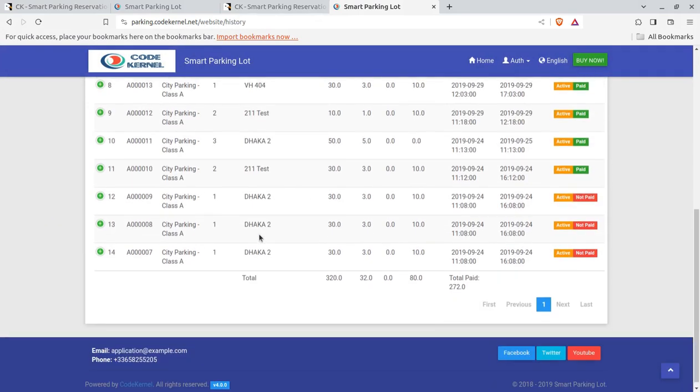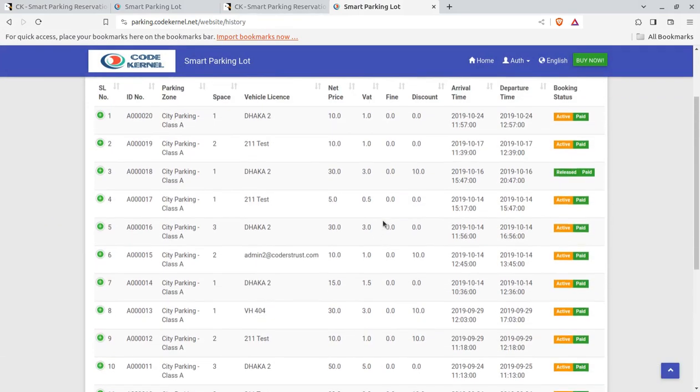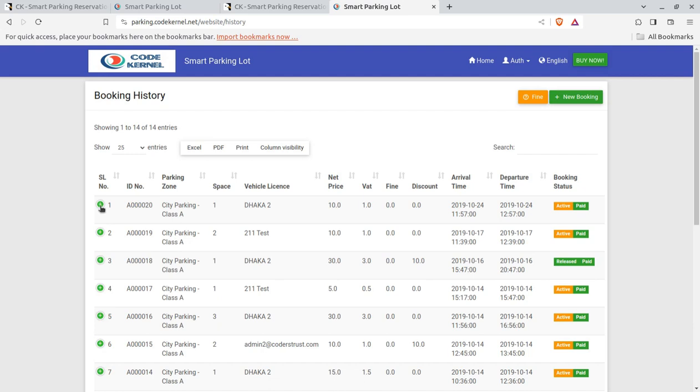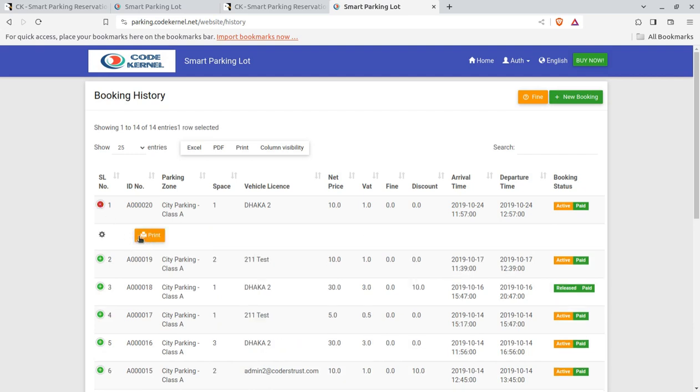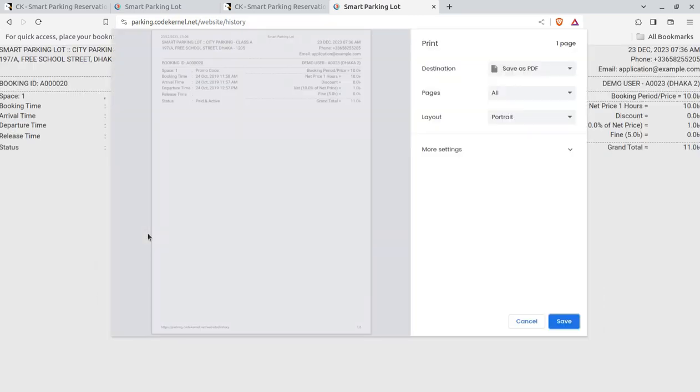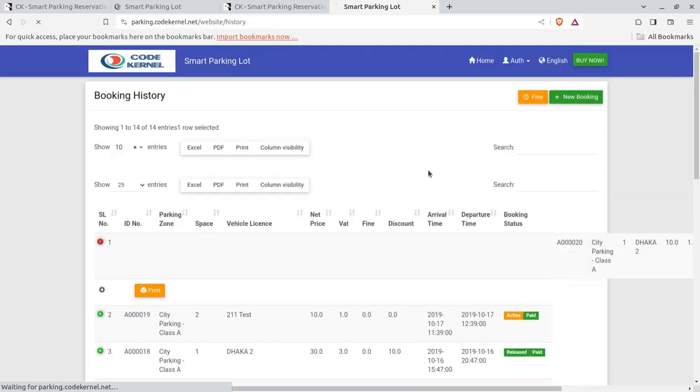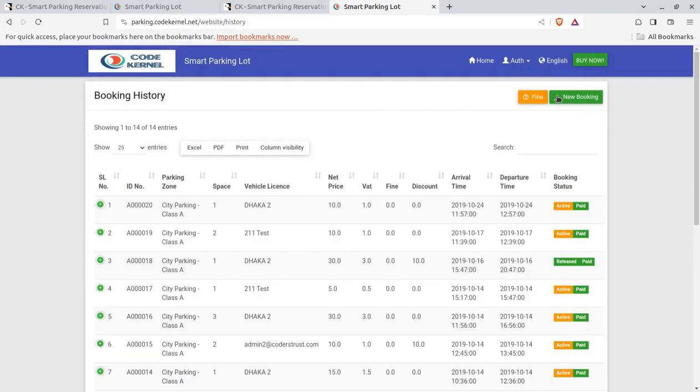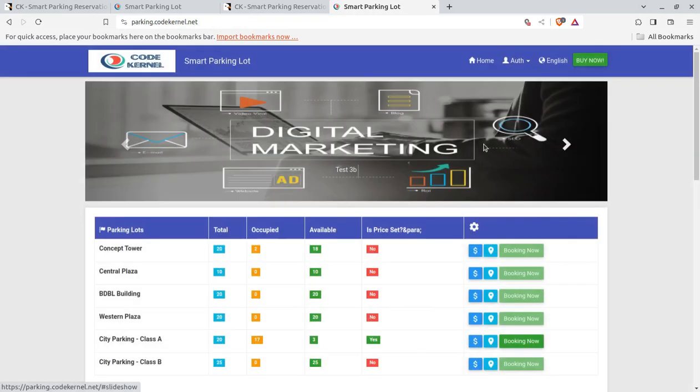The solution will look like this for the user, and the user can check their booking history, how many times he or she had booked the parking lot, which is the lot, and the details, which can be used for printing purposes, like all such things. So new booking can be made from here.